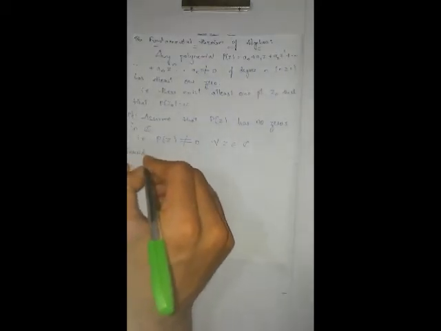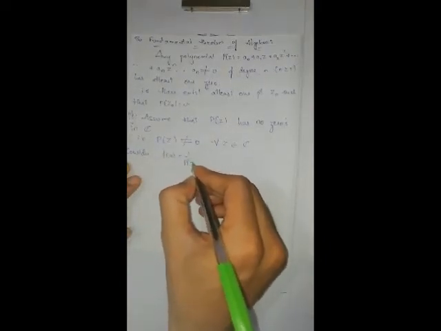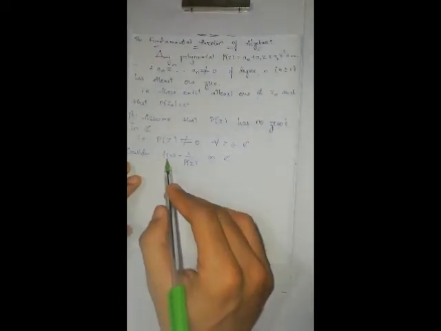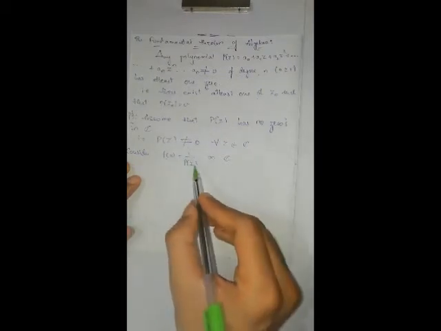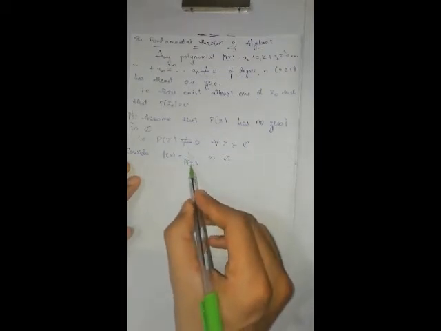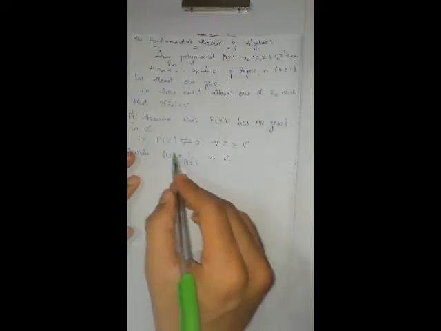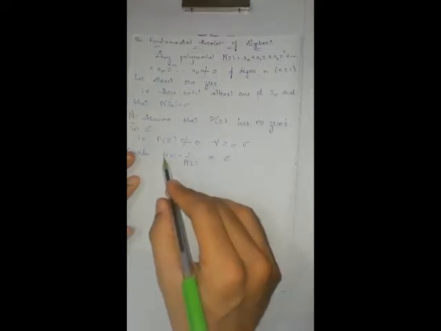Consider f of z as 1 by p of z on C. Here clearly, what are the singularities of f of z? That is the roots of p of z, the denominator. Since p of z has no zeros, it has no singularity.